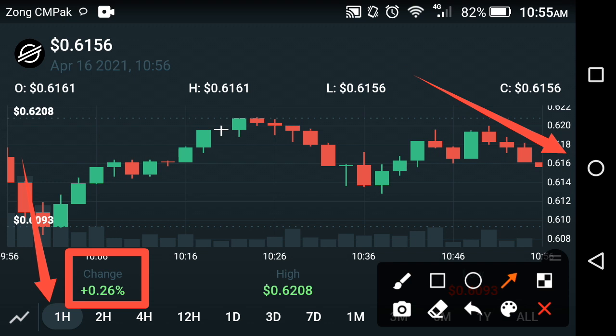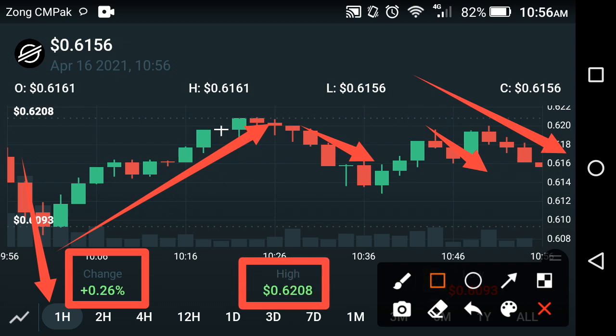Now friends, if we look at the previous hours, the previous minutes, it had a high explosion, but unfortunately in the last part of this hour a fall occurred in the XLM coin, friends. Now if we look at the high price of the XLM coin in the last 1 hour, the high price is about 0.6208 USD. That is the high price of XLM in the last 1 hour, friends.